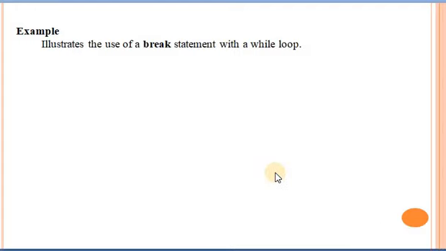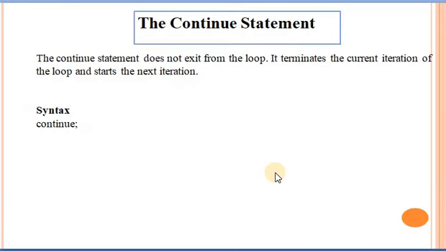Next is the continue statement. Continue statement terminates the execution of statement in the current loop and continues the execution of the loop with the next iteration.